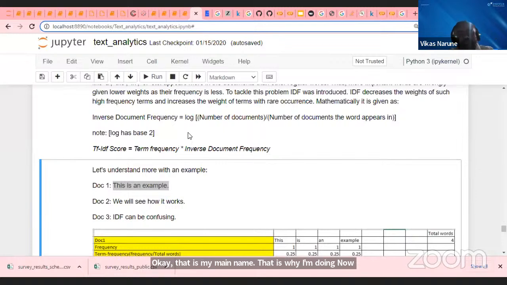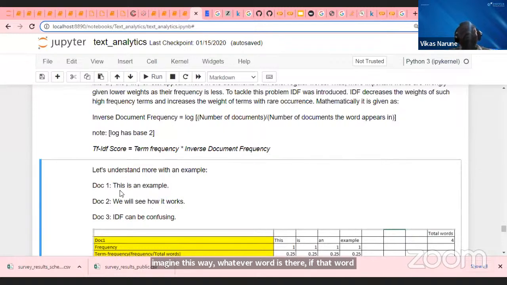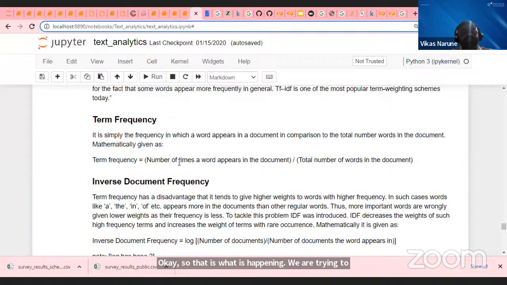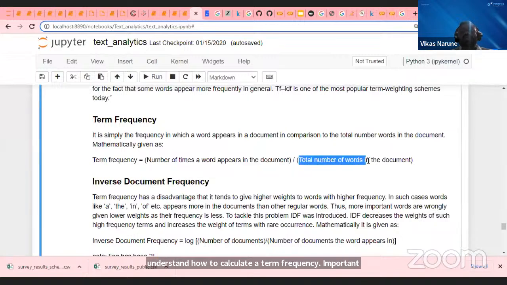Now imagine this way: whatever word is there, if that word is coming very frequently in the documents, that means it has certain meaning and it is important. I want to focus on that kind of word, not unnecessary words which are repeated again and again. Try to understand how to calculate term frequency. The simple term frequency formula says: the number of times a word appears in the document divided by the total number of words in the document.